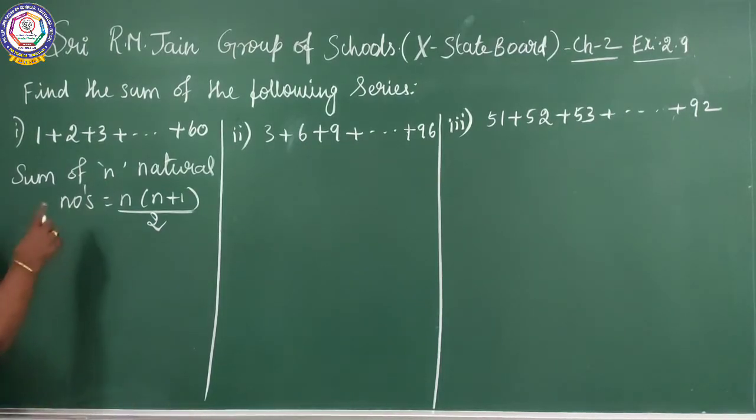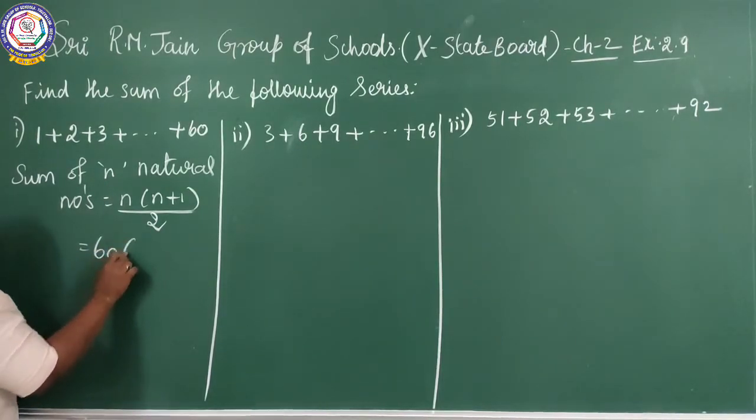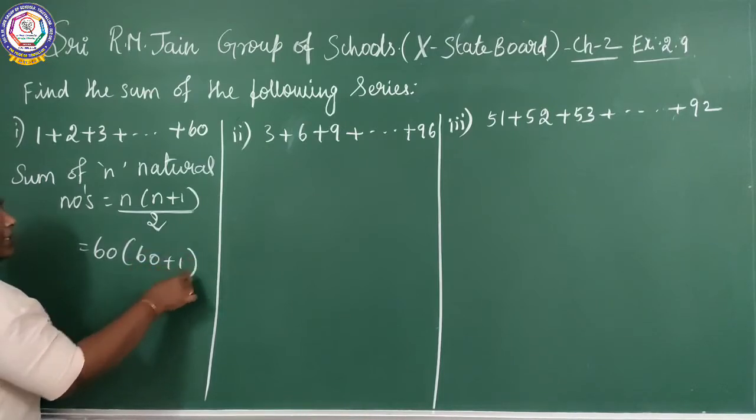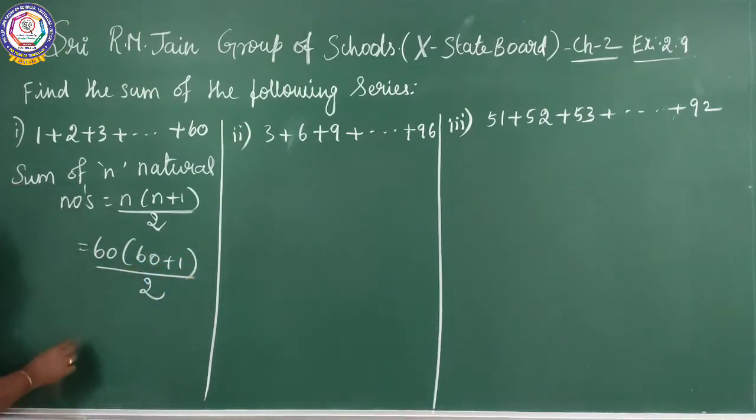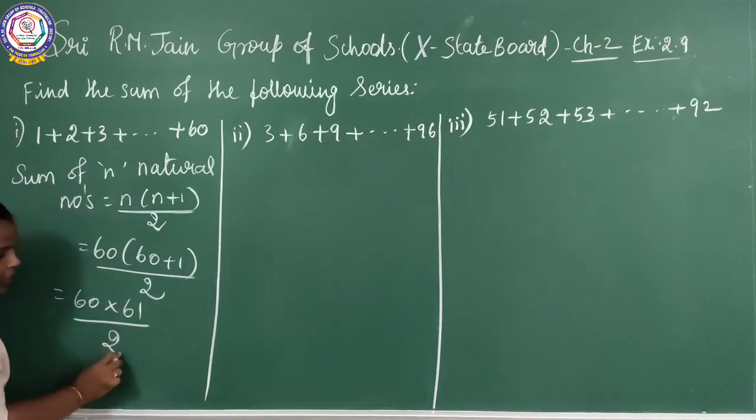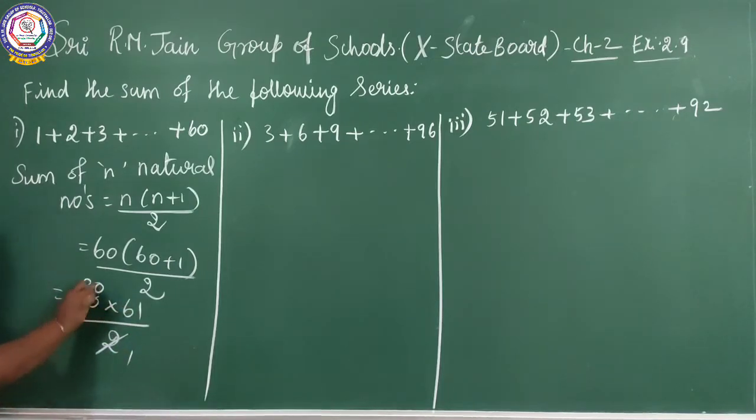What is the last one? n is 60. 60 into 60 plus 1 by 2. So it gives 60 into 61 by 2. 2 ones are 2, 30s are 1830. Whatever calculation, you will do it in the rough column and check the answer.